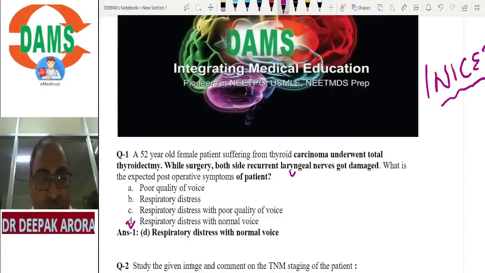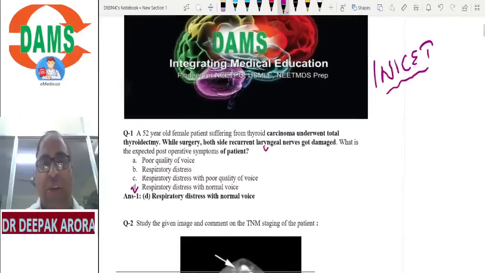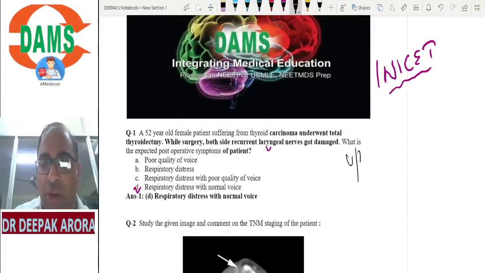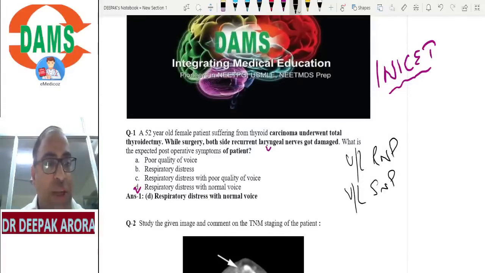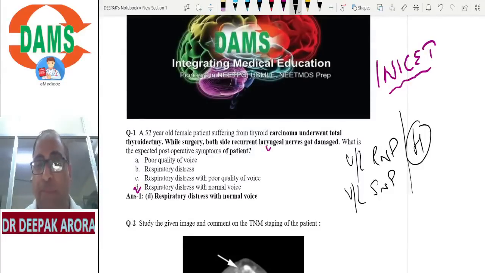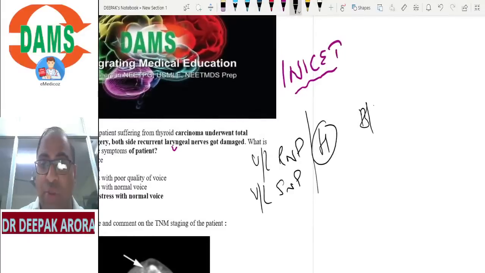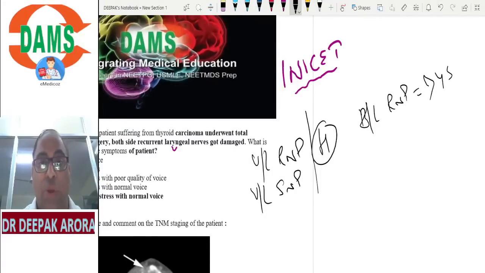Now, one of the students is writing respiratory distress with poor quality of voice. No, beta. In bilateral recurrent laryngeal nerve palsy, it is severe dyspnea. Now listen carefully, every student concentrate, four important concepts. If it is unilateral recurrent nerve palsy or unilateral superior laryngeal nerve palsy, in both the conditions I will be getting hoarseness, a change in voice. But if the examiner mentions bilateral recurrent nerve palsy, the patient will have severe dyspnea. We will be going for tracheostomy.